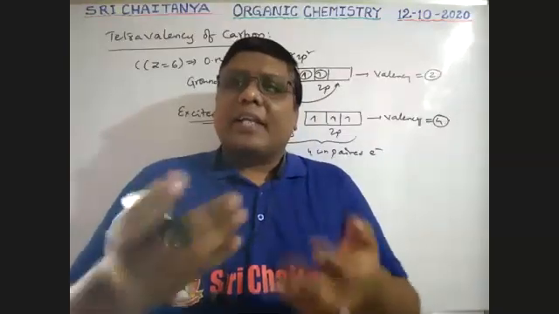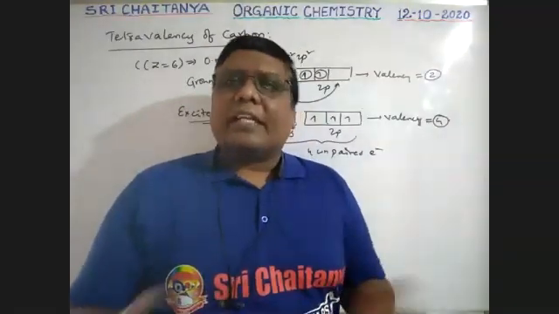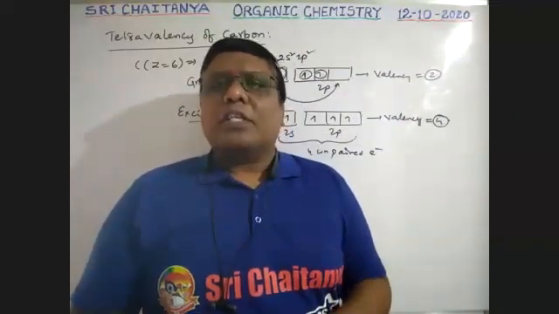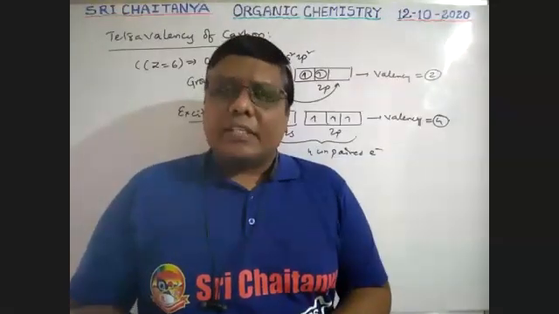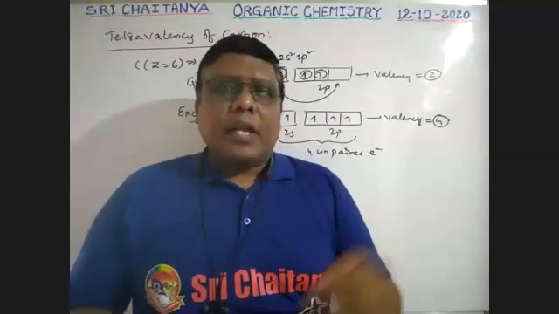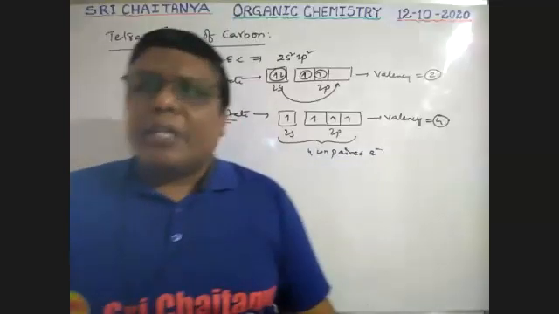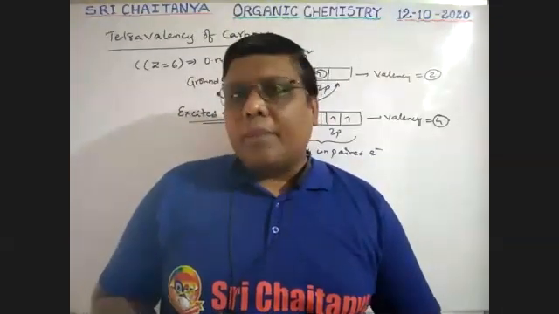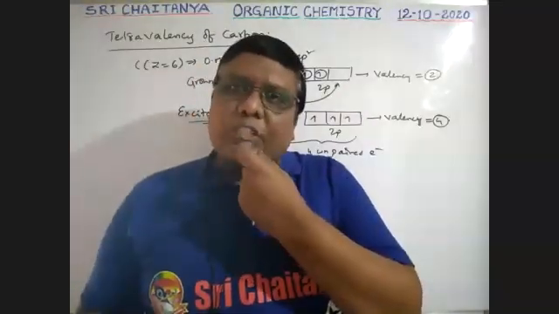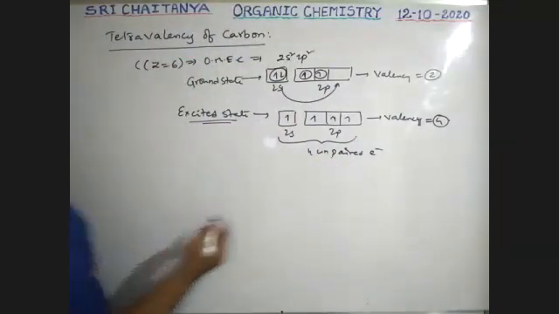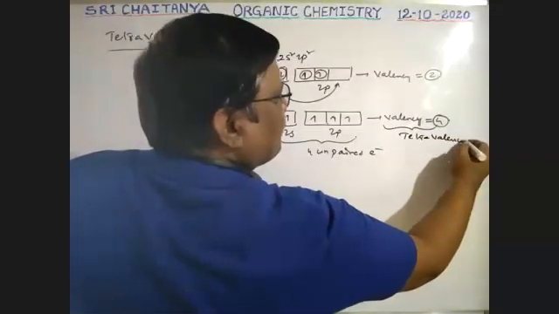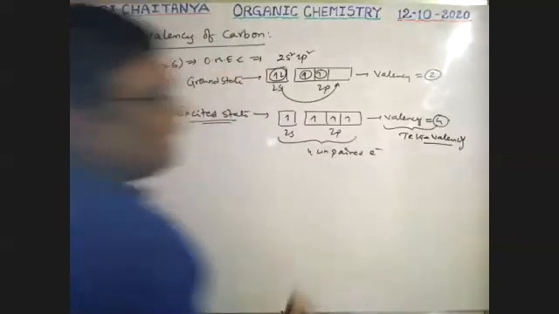Why, sir? Because the excitation energy for carbon is very, very less, which it collects from nature. That is why carbon is ready to excite, ready to give 4 unpaired electrons, easily forming 4 valency. In 99.99%, not 100, the valency of carbon is 4 in most compounds. But sometimes it may be divalent, and sometimes monovalent. That is nothing but tetravalency.